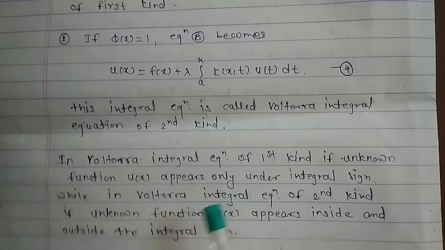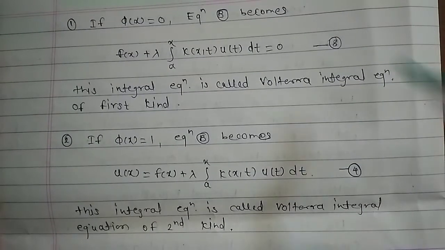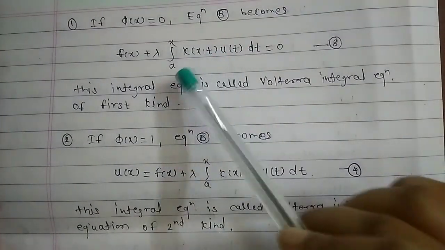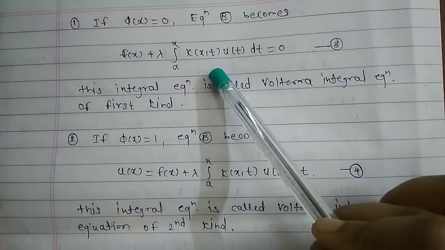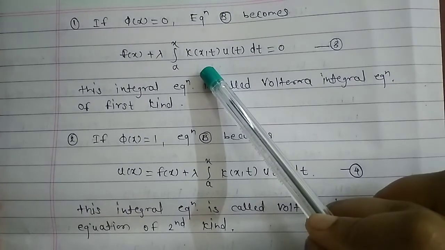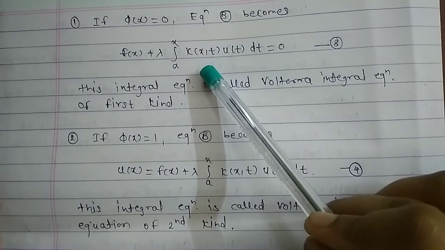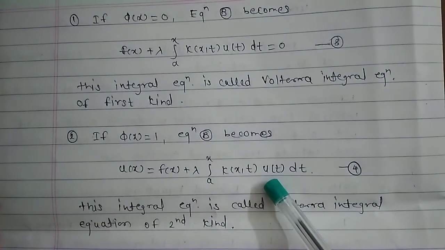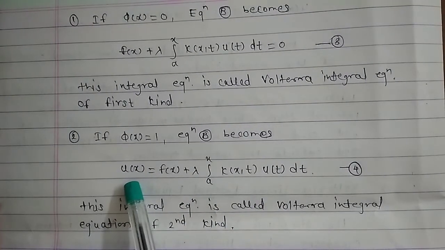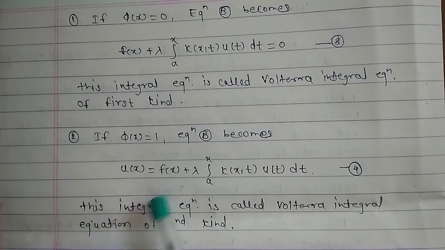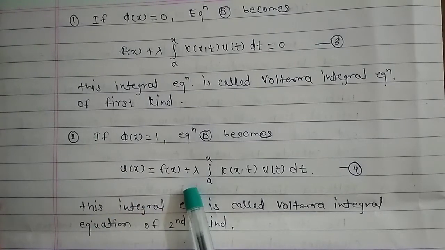If it appears only inside the integral sign, as in the first kind, then it is a Volterra integral equation of the first kind. And if the unknown function u of x appears both inside and outside the integral sign, then it is a Volterra integral equation of the second kind.